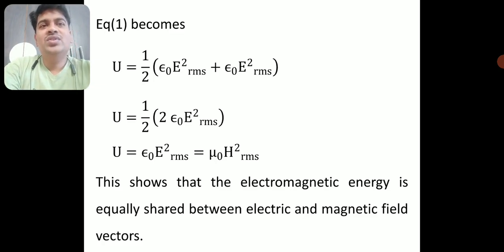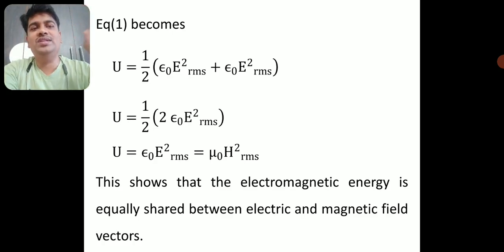So I have proved that the energy is equally shared between electric and magnetic fields. Sometimes you can expect this type of question in the exam. They can ask you to show that the energy of an electromagnetic wave is equally shared between electric and magnetic fields. You have to derive up to this.